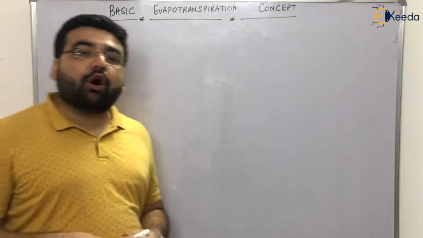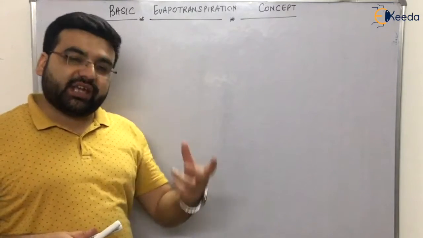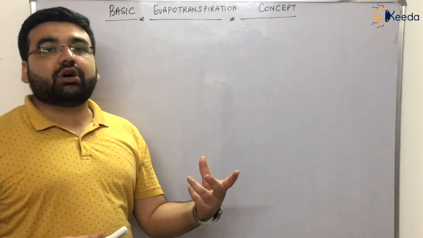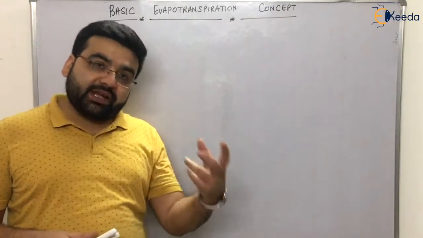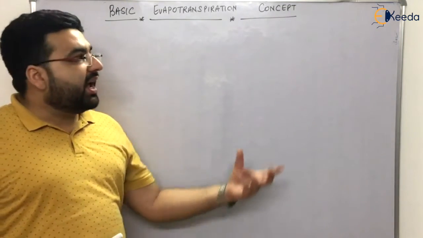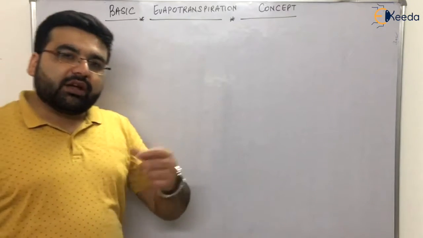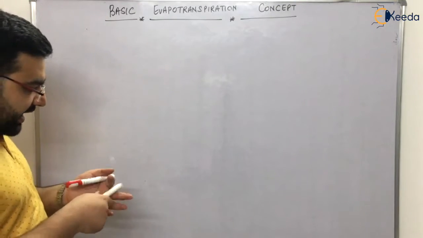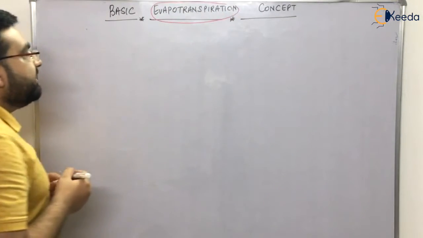Now students, we have already discussed what evaporation is, how it takes place, and the concept behind the process of evaporation. We have also discussed the various empirical methods, evaporimeters, and the analytical methods in a short bit. Now let us discuss this term known as evapotranspiration. What is this evapotranspiration?